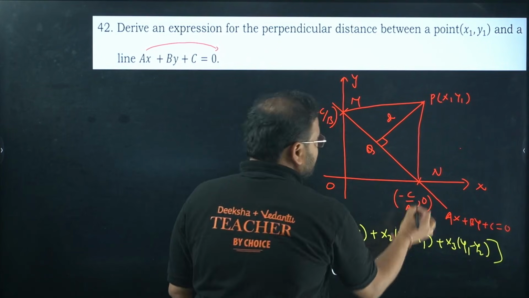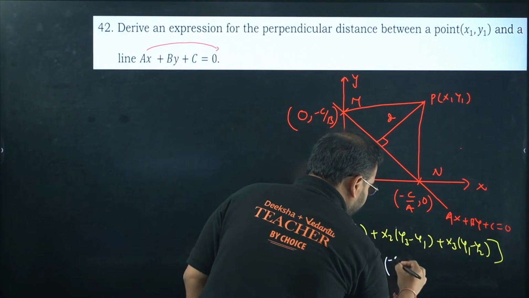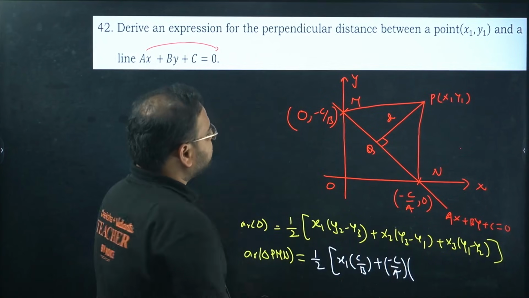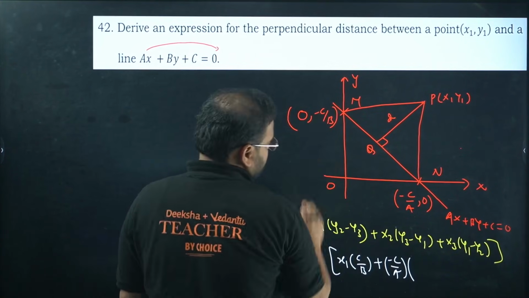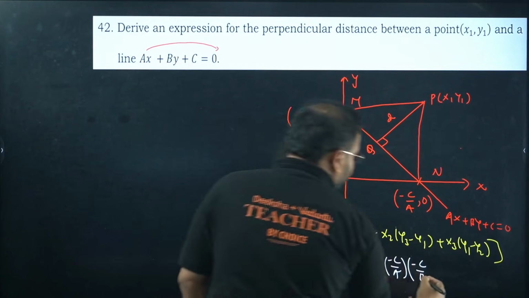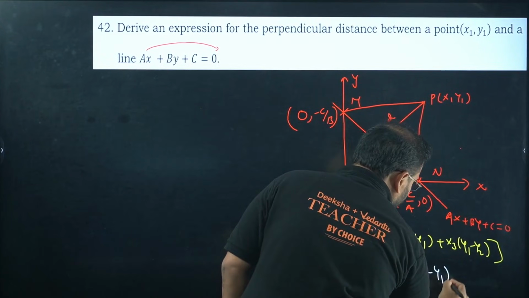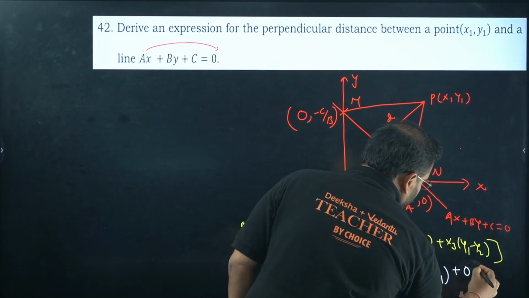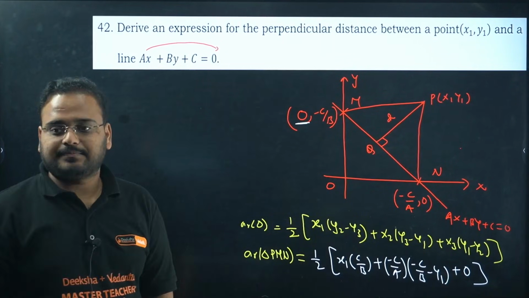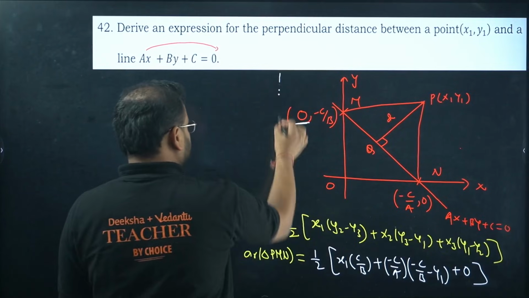x2. x2 is over here, minus c by a. And y3. Check y3. y3 is this one, so minus c by b. And what is y1? y1 is simply y1 only, so minus y1. What about the last one? 0, because x3 is 0. Makes sense, guys? Clear?